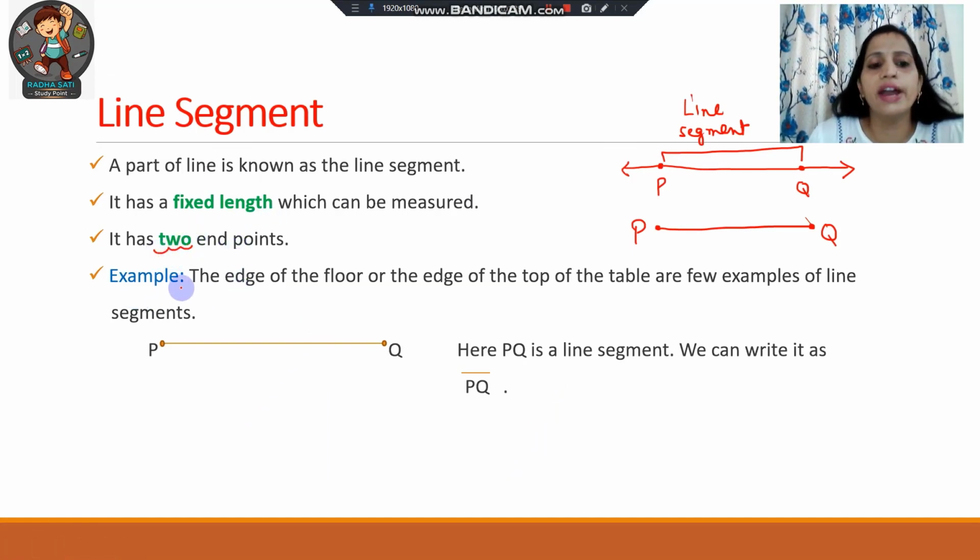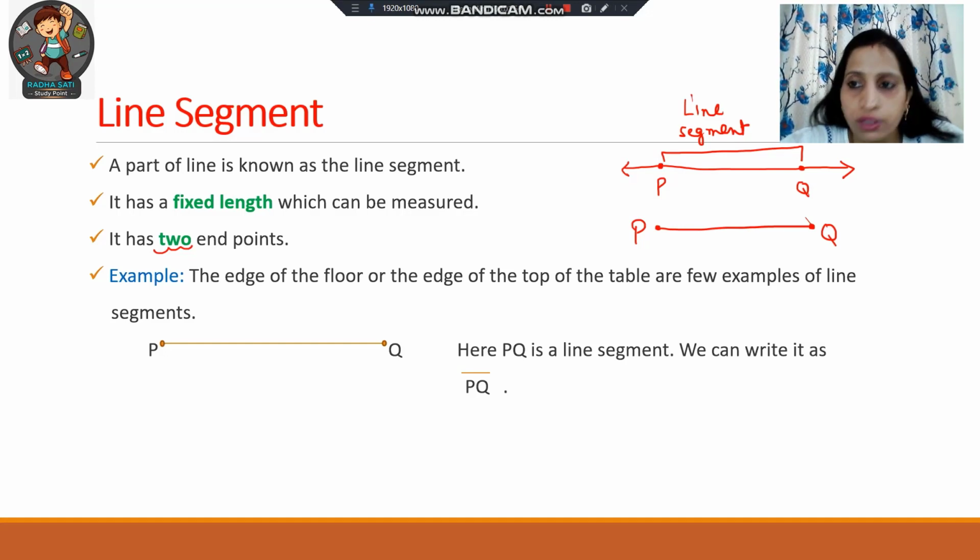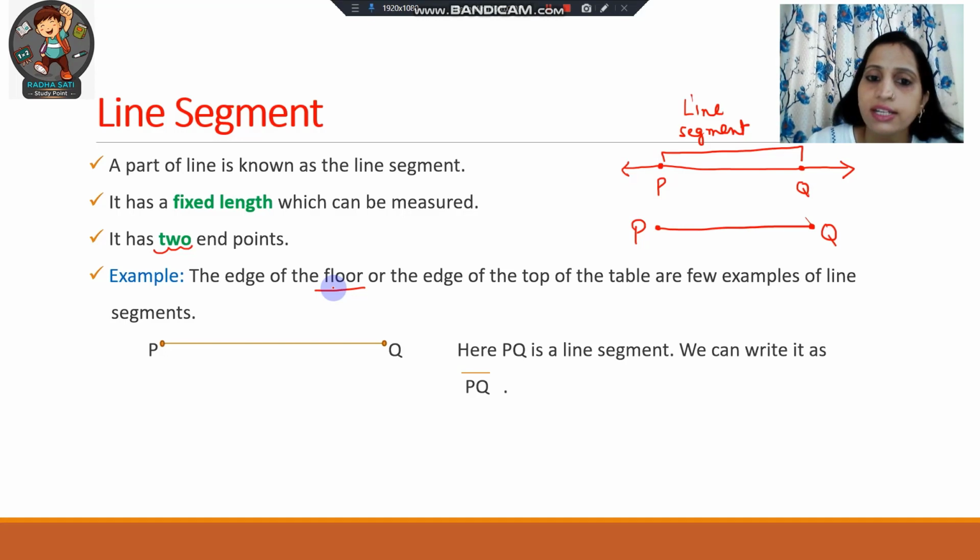Okay. For example, you can take the example of your room. You can easily measure the edges of the floor of your room and the roof of your room. If you have to measure the length and the breadth of your room, then you can easily measure it. Okay, so the edge of the floor, that is an example of a line segment.